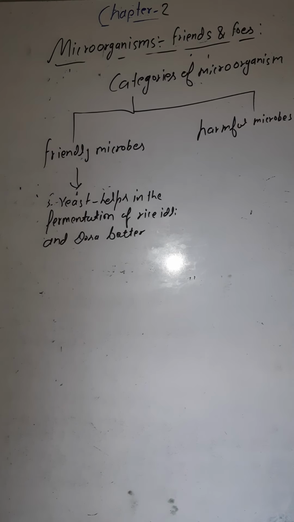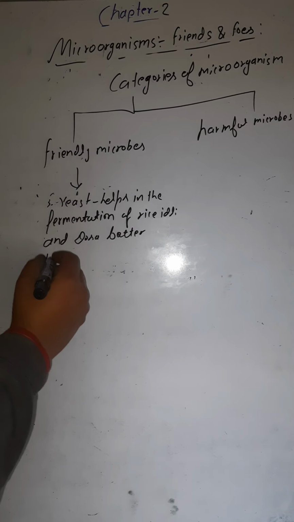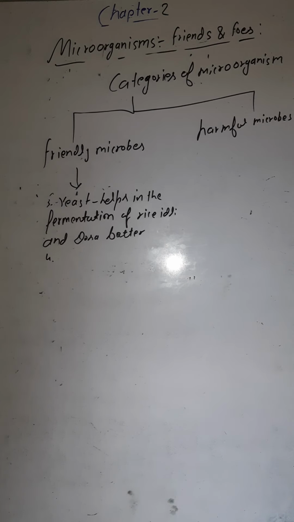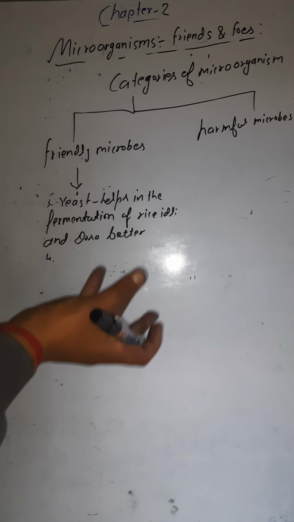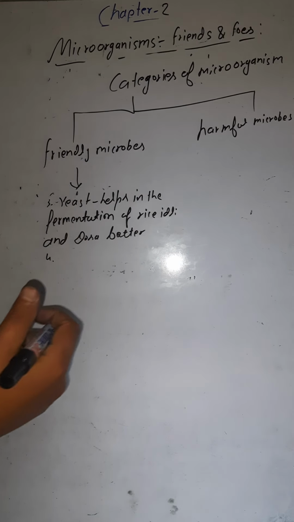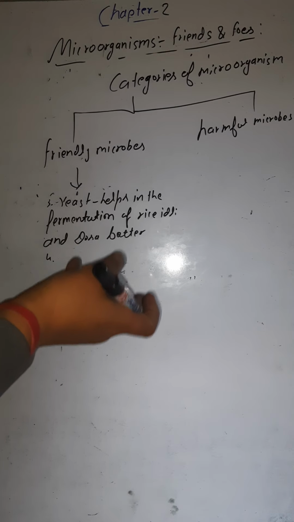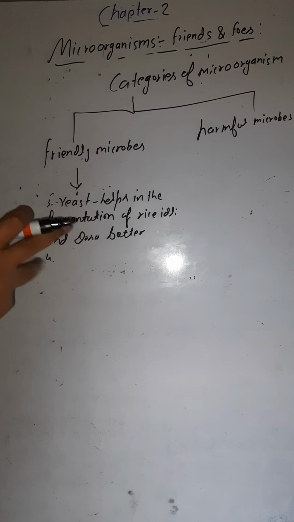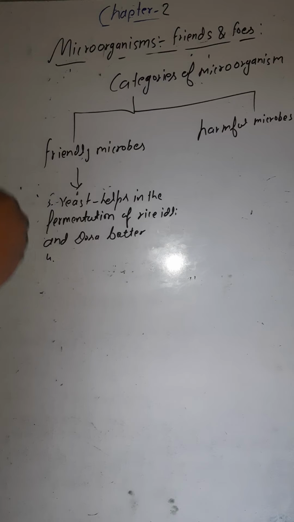Again, for the production of wine, the yeast is also very helpful. You must be knowing wine. Okay, so what is wine? This is basically the alcohol that we are drinking. That alcohol is prepared from fruit juices. You have grapes and some other fruits.